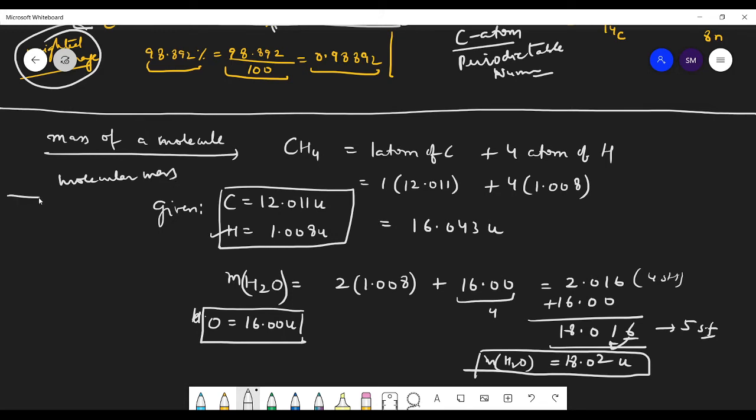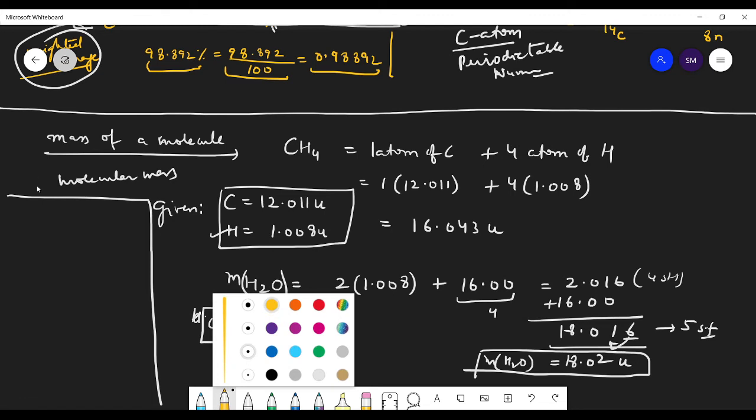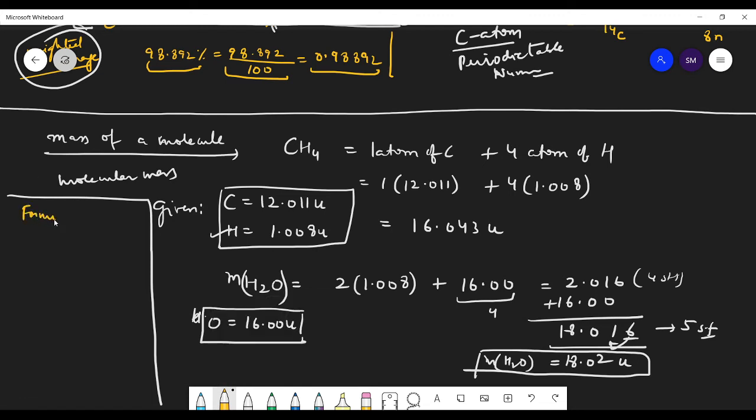Now we have another thing, that is formula mass. There are certain compounds like NaCl, where NaCl as one molecule separately doesn't exist. So in that case, we write the formula mass. It is the same thing, and we calculate it in the same way.